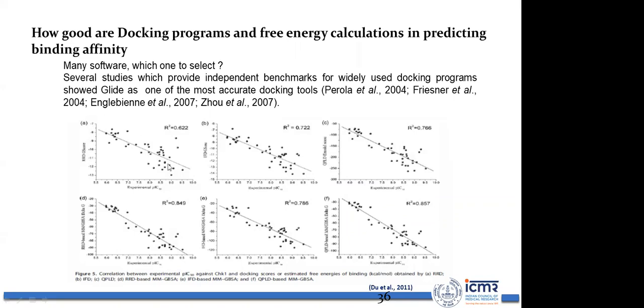Simple rigid docking gives 62% accuracy, induced fit docking gives 72% accuracy, and quantum polarized ligand docking gives 76% accuracy. Remember, quantum polarized ligand docking follows quantum mechanics, so that is more accurate. But when you implement quantum polarized ligand docking along with MM-GBSA energy based calculation, the accuracy of docking prediction goes towards 85%. So based on this, I would follow this particular docking protocol for my work. Similarly, you can evaluate which protocol works better for you.